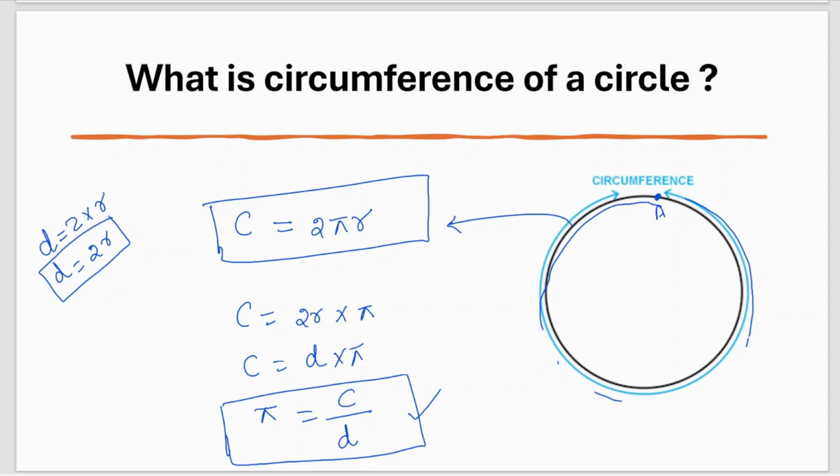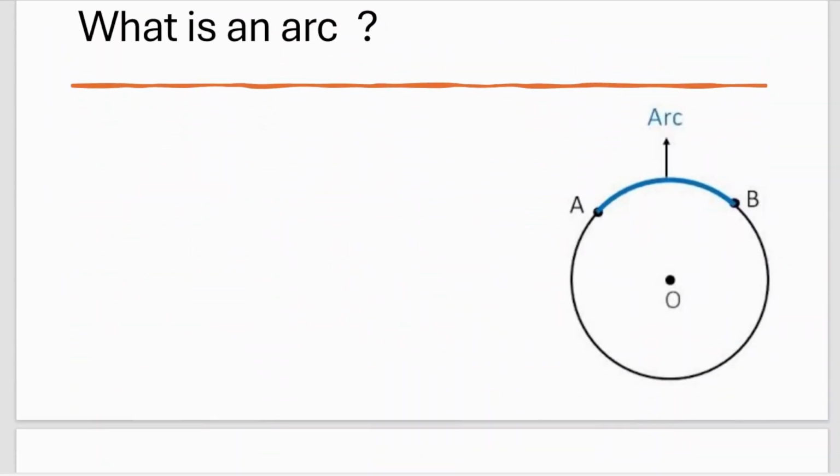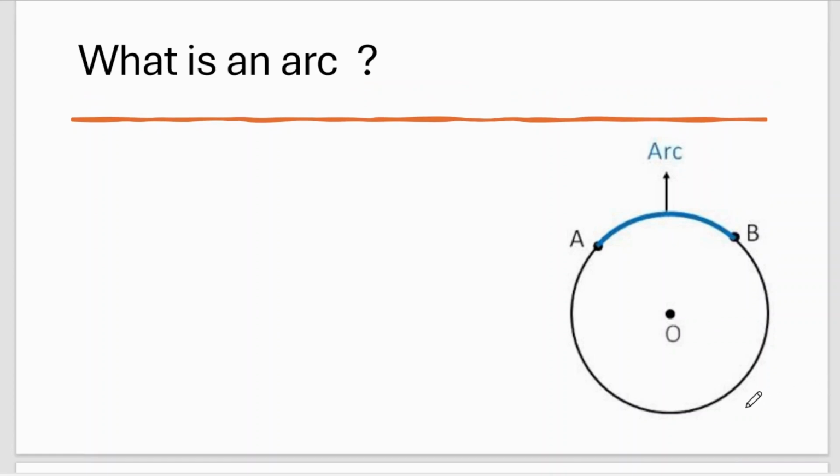Okay. Now, next. What is an arc? An arc is a part of the circle, a part of the circumference. What is the meaning of that? I have got a complete circle, whose circumference is 2 pi r.